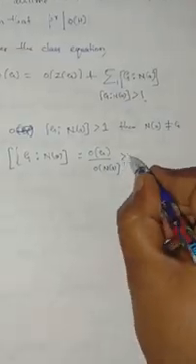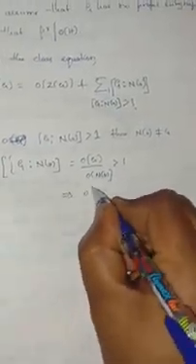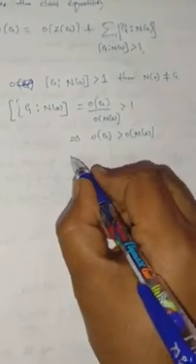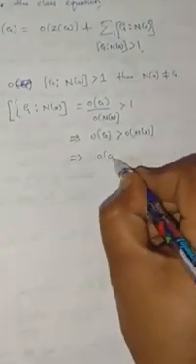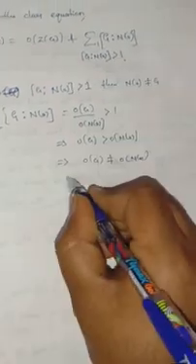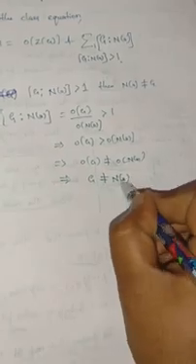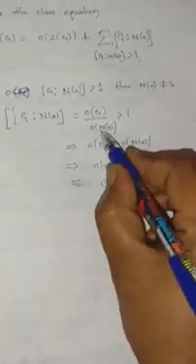If it is greater than 1, this implies order of G is greater than order of N(a), so order of G is not equal to order of N(a). From this we conclude that G can't be equal to N(a).